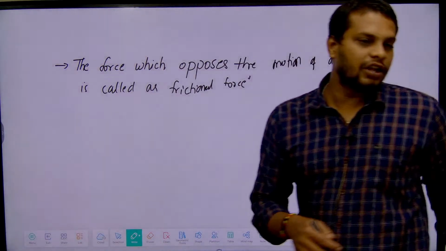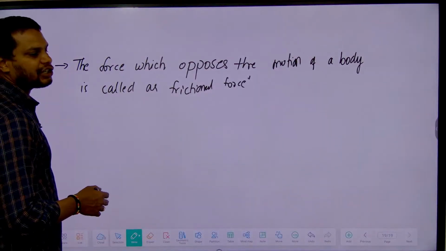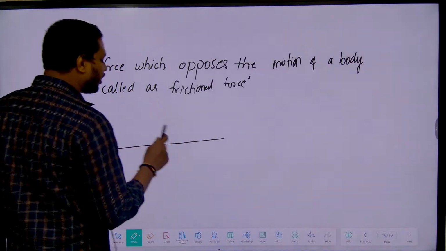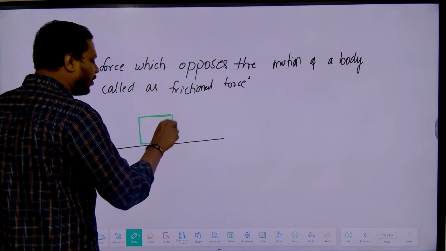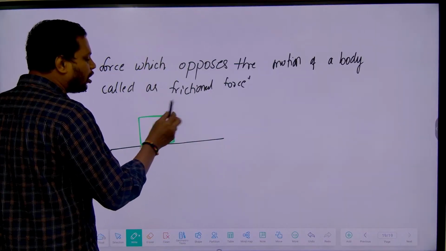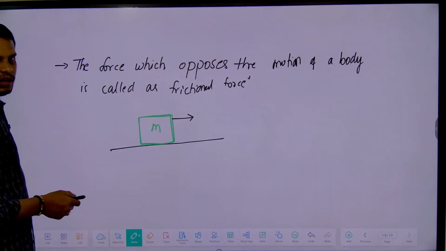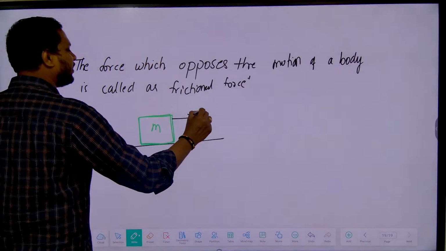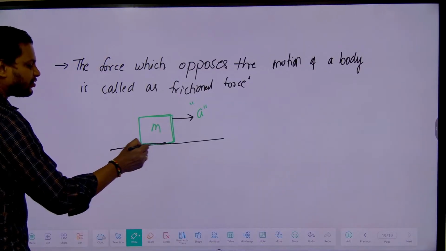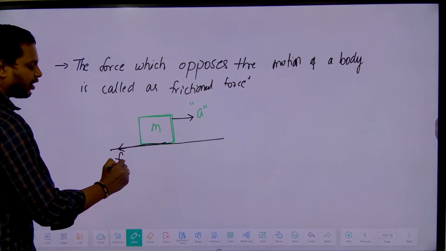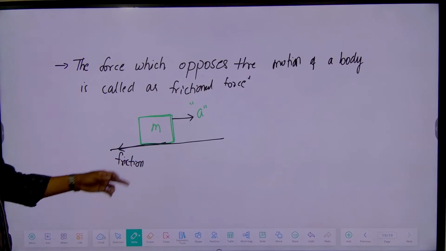Now see, the frictional force will always act opposite to the direction of motion. Suppose I take a block of mass m. If this block is moving towards the right side with acceleration a, are you clear? Friction force will be present on which side? Left side. Friction force is present on the left side.